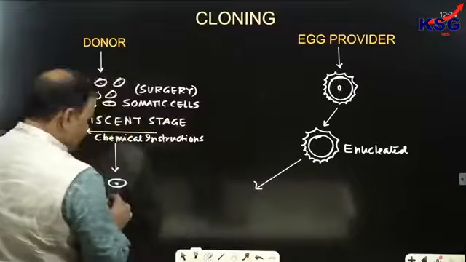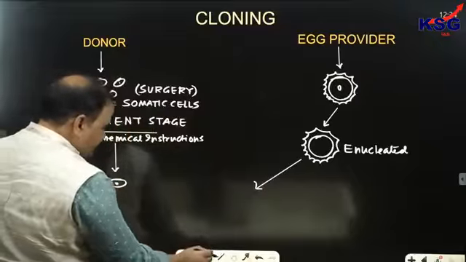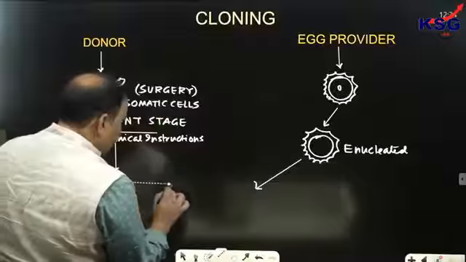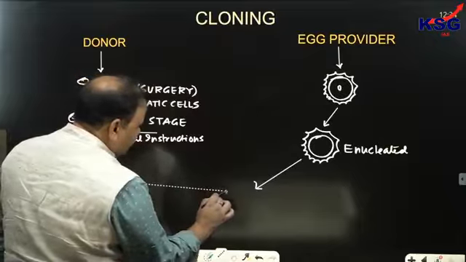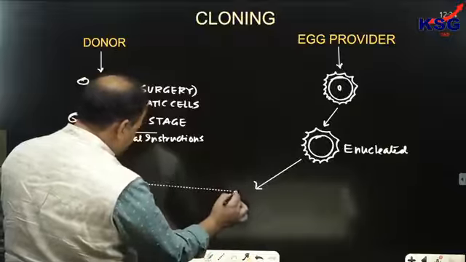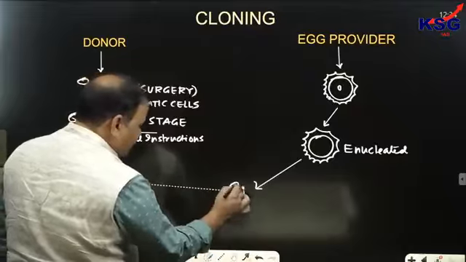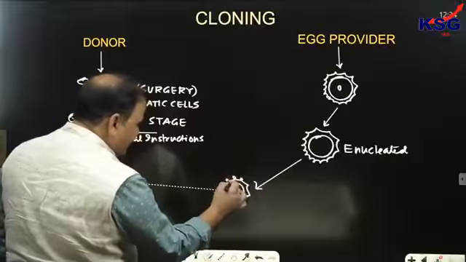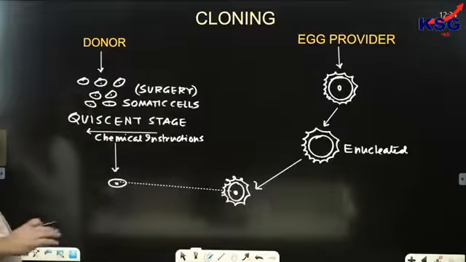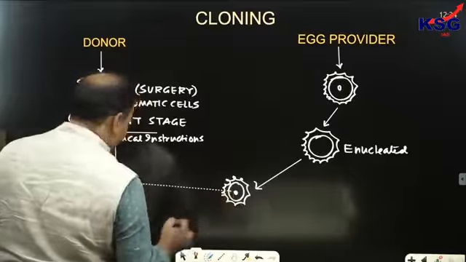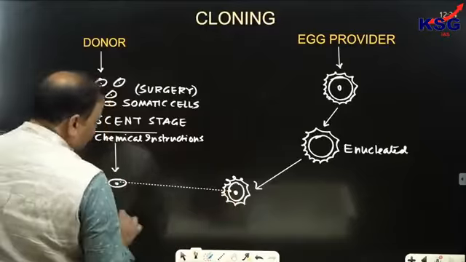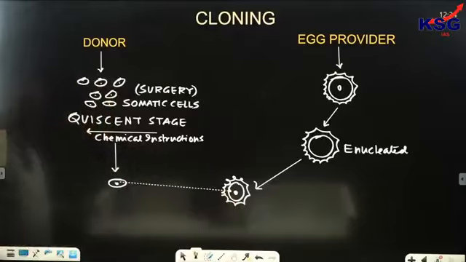The nucleus of the somatic cell, this is the nucleus. Now this would be transferred, not transformed, this would be transferred to the egg cell. Now this mechanism of transferring the nucleus of the somatic cell to the egg cell is called what?